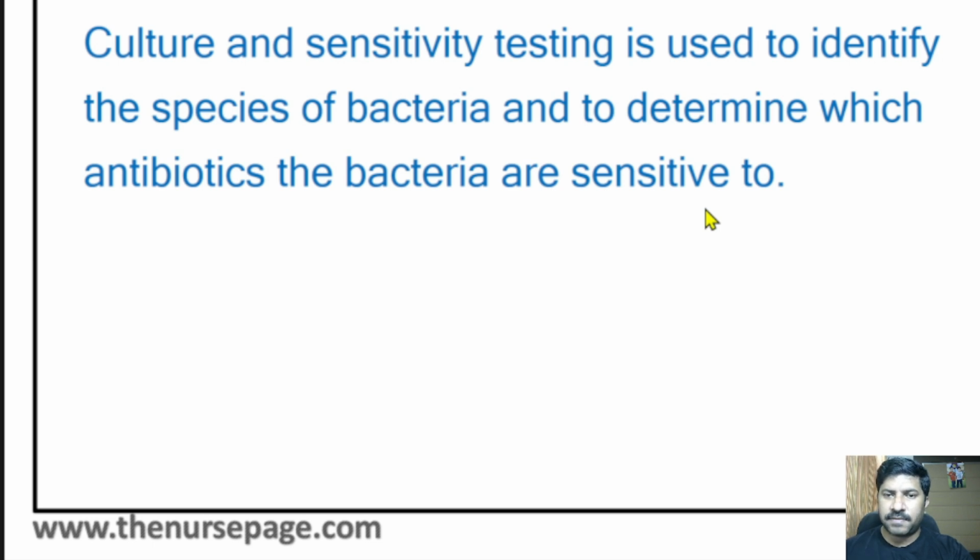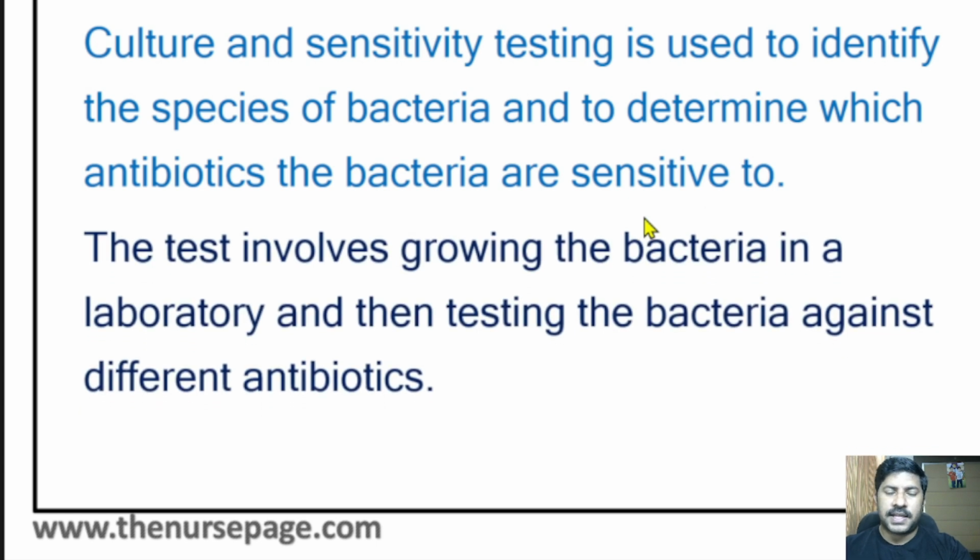Then after identifying, we can do the sensitivity test to identify which antibiotic is more sensitive to that particular organism. The test involves growing the bacteria in a laboratory and then testing the bacteria against different antibiotics. That means incubating the bacteria in a controlled environment in the laboratory setup, and it will take around 48 to 72 hours.